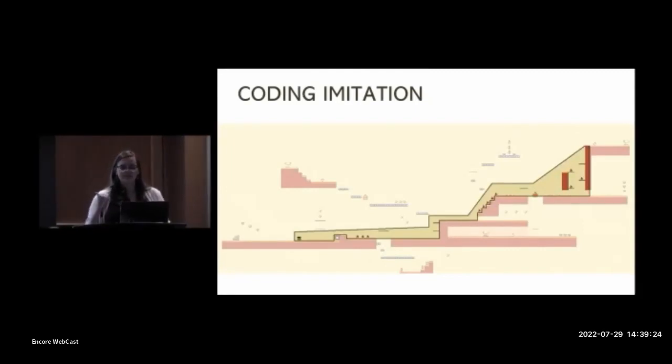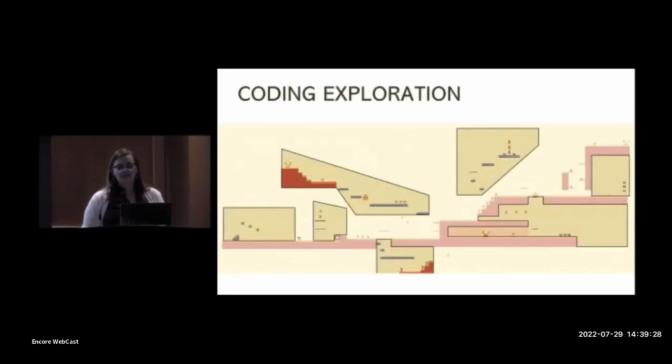We also coded the amount of time they spent imitating by looking to see how much time was spent in this region of the game map, so this is the same as the instructional video, and then how much time was spent exploring these areas which were not in the video. And importantly, the exploration and imitation time was divided before and after testing, because we would expect that rationally these behaviors would differ. So initially it makes sense to copy the teacher, you have no reason to think the instructions won't be correct, and then after testing you should gradually divest from it.